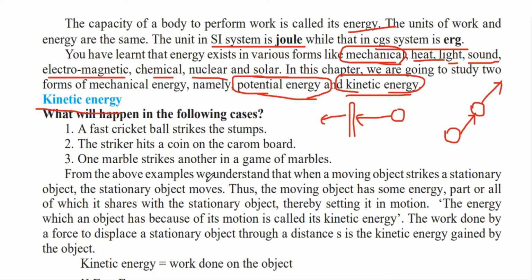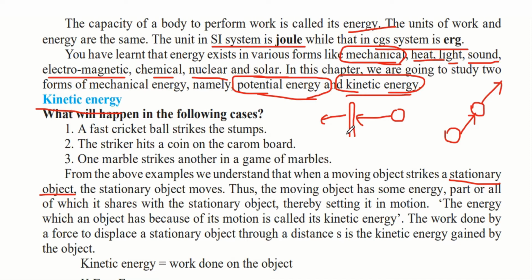From the above examples, we understand that when a moving object strikes a stationary object, the stationary object moves. Stationary object means the object which is at rest, for example, this other piece and these stumps in the previous examples.